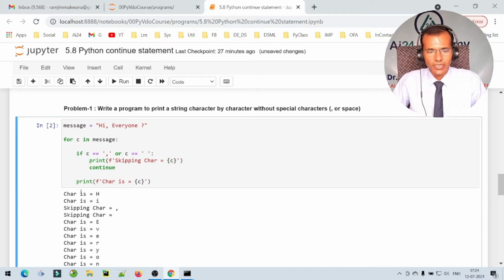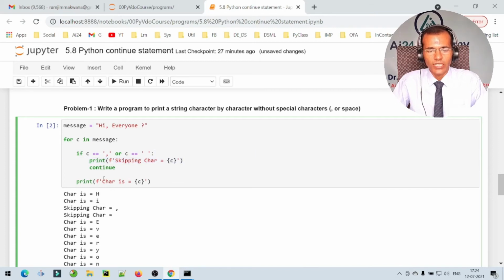So here we can see that the characters H, I are printed. That time this message is not displayed, meaning this condition is false, so this particular block of statements is not executed and the continue statement is not executed. But when we find that there is a comma or a white space, at that time this statement is executed and it has continued with the next iteration.